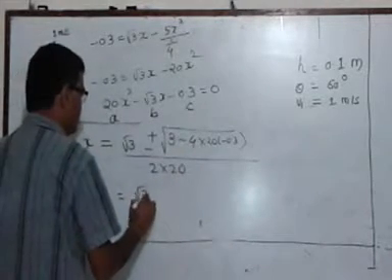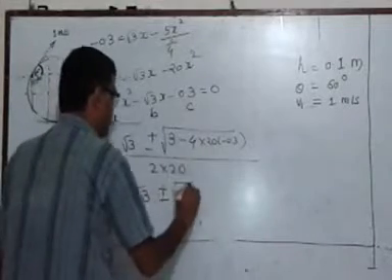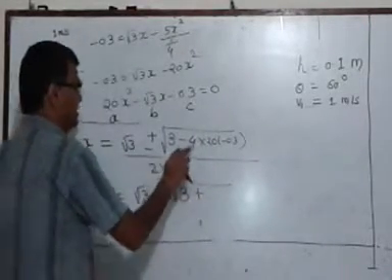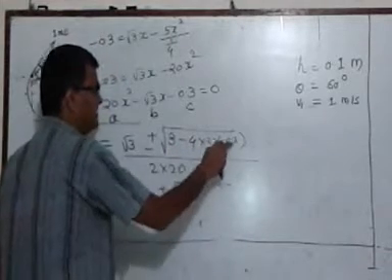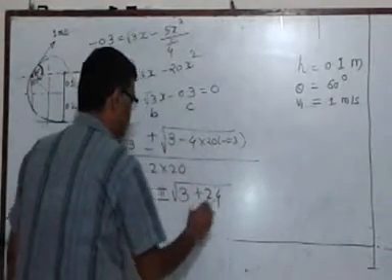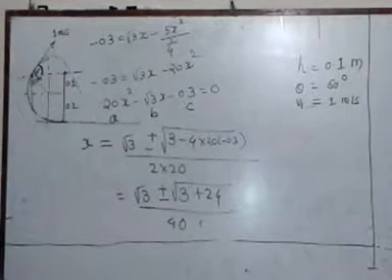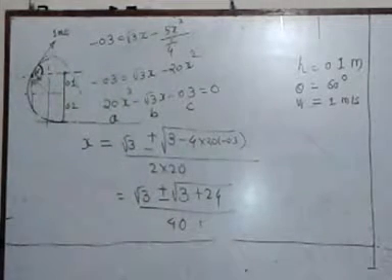This gives me root 3 plus or minus root of 3 plus 24, since minus minus will become plus. You can see this calculation, 4 2s are 8, 8 3s are 24, upon 40.